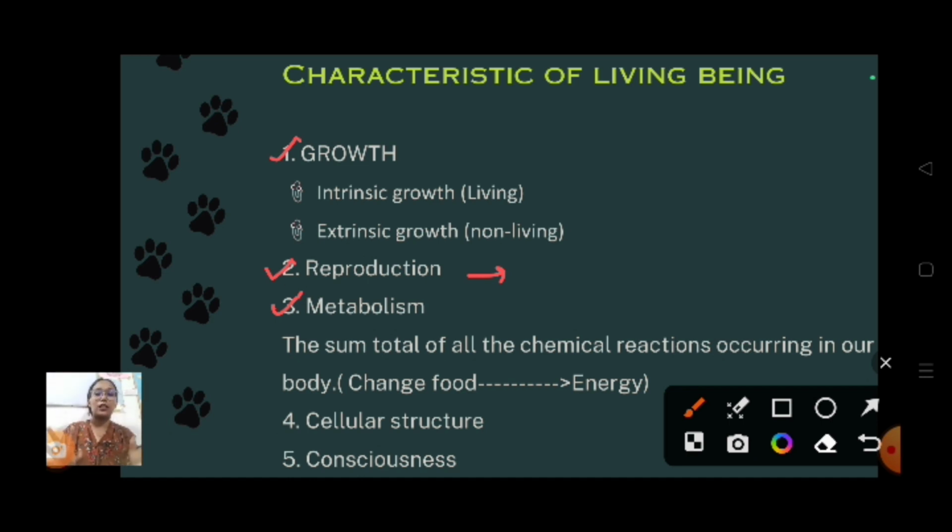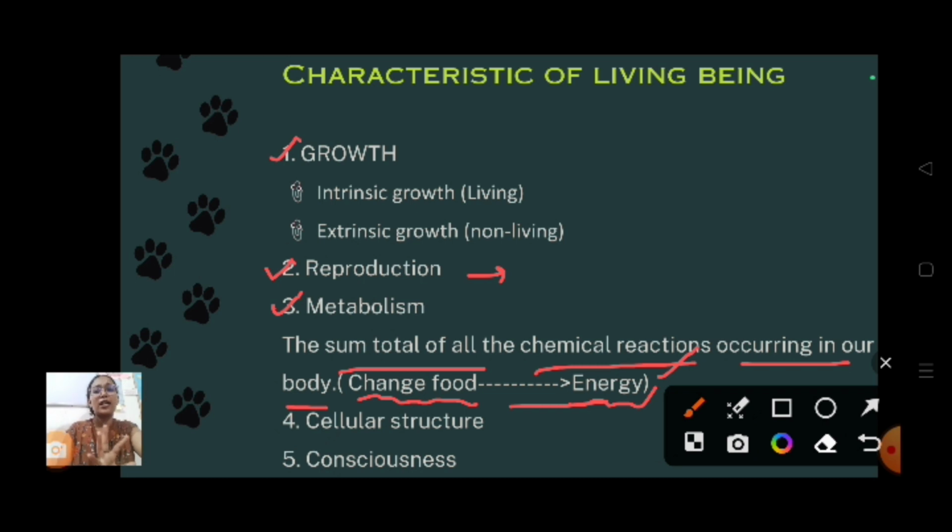Okay, the next point, the third point, is metabolism. Metabolism is nothing but this: we have food, and with the breakdown of food, chemical reactions happen inside our body and we get energy. That is called metabolism. The definition says: the sum total of all the chemical reactions occurring in our body is called metabolism. We have food, all the chemical reactions occur, and we get energy. So here I have shown food changing to energy. This is an example of metabolism.